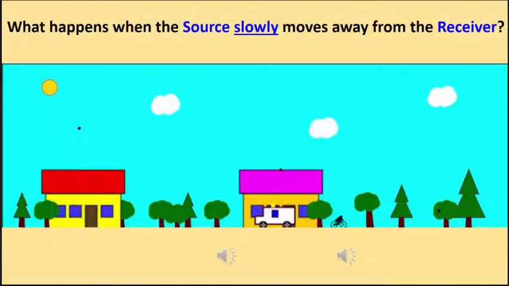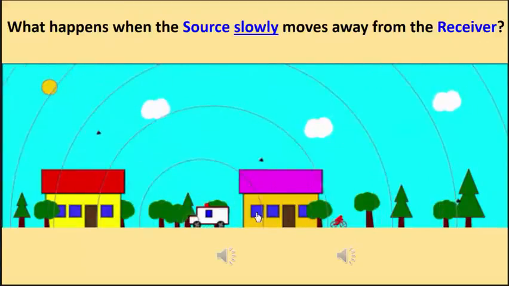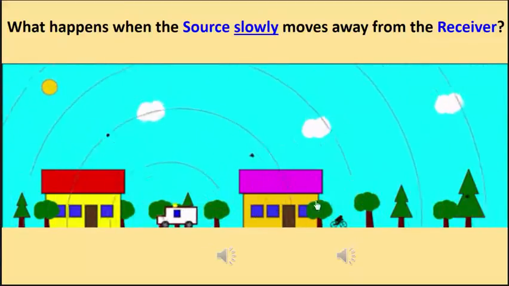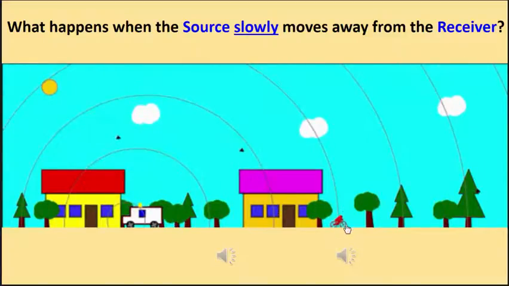Now, of course, what about if the source is moving away from the receiver? What about if the ambulance is moving away from the cyclist? Okay, let's play that. You notice in this case, the receiver, the cyclist, is actually getting fronts that are further apart, getting compressions that are further apart. So the cyclist is going to be measuring a lower frequency. And in this case, instead of hearing this sound as produced from the ambulance, it's going to hear this sound,